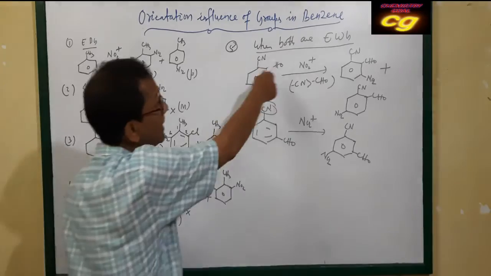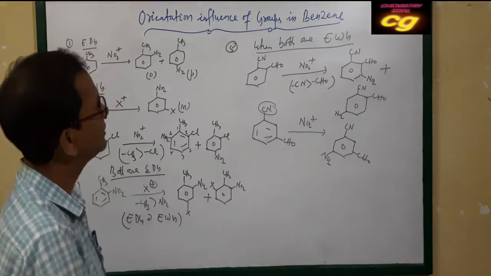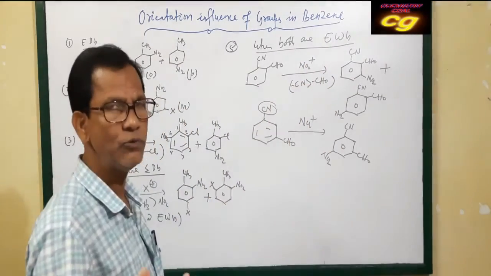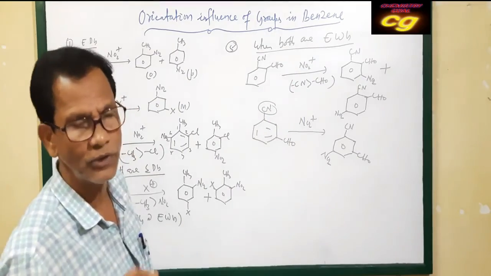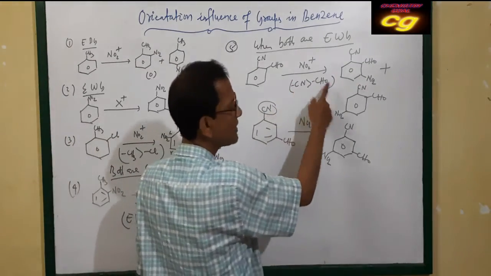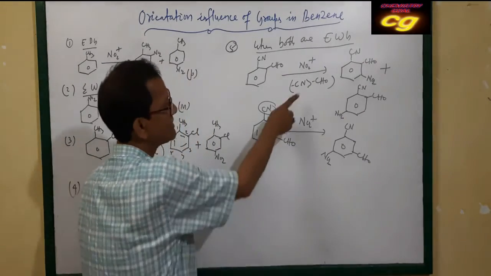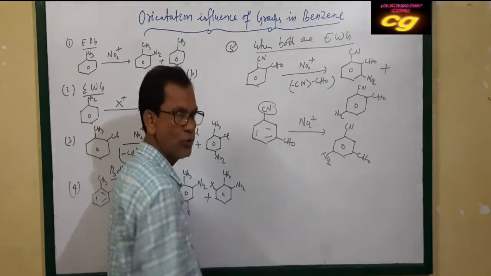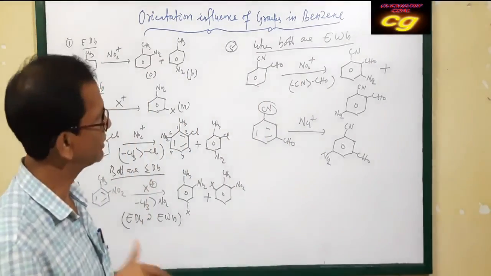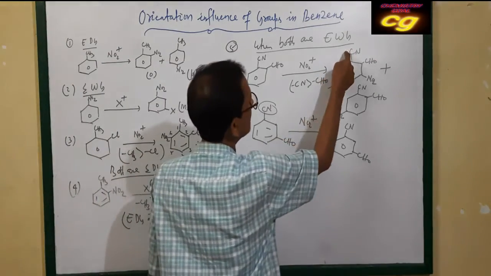If both are electron withdrawing groups, then the next substitution depends upon the reactivity. Already we have discussed the order of reactivity of electron donating groups and electron attracting groups. Cyanide is more reactive than the CHO group, as you can see from the order you have already written. As both are electron attracting groups, the next substitution always occurs at the meta position. So CN is more reactive than CHO.